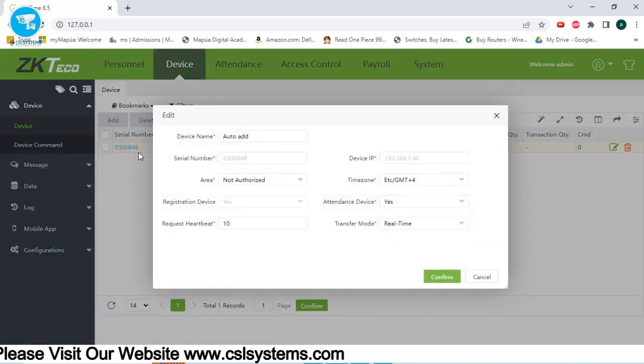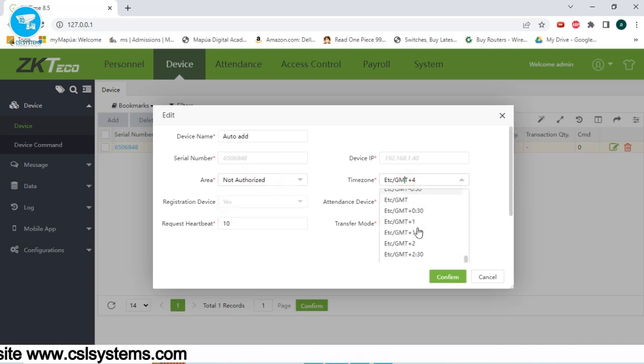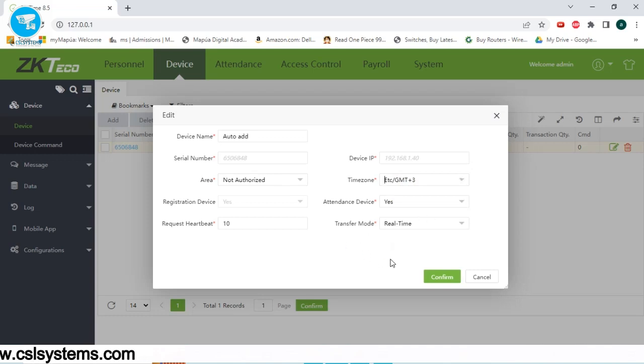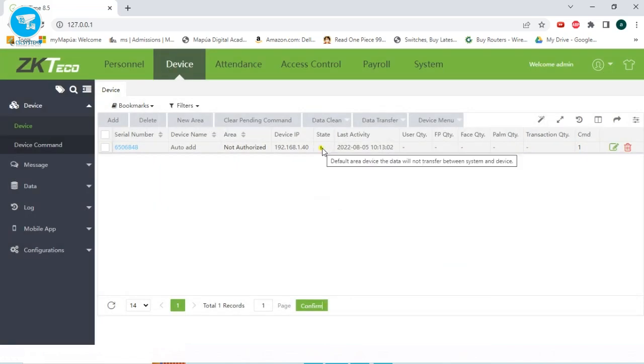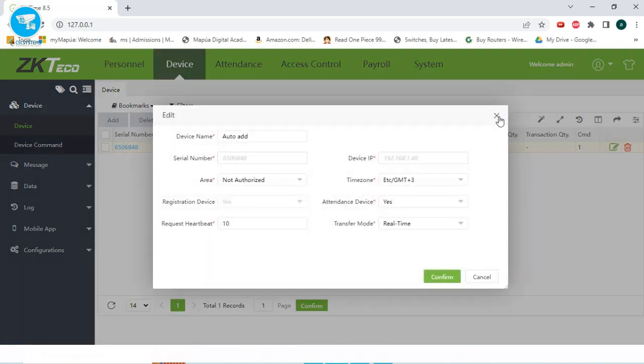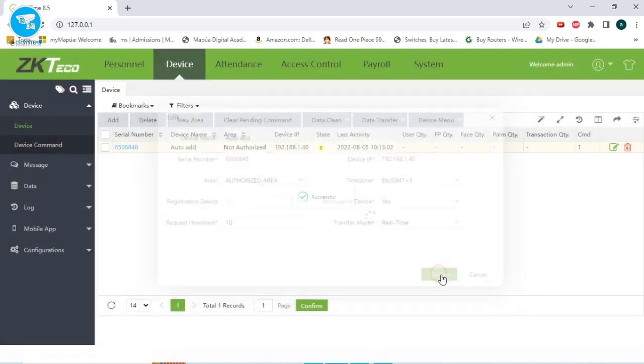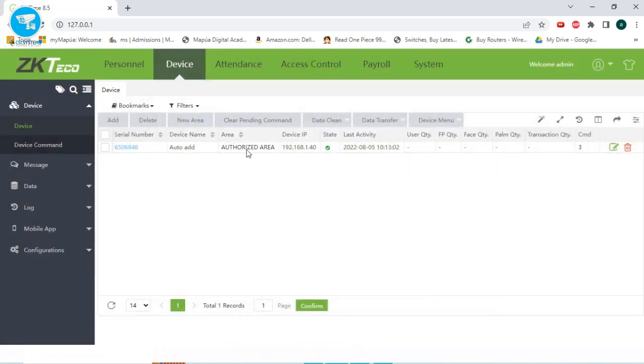So let me add it again. See, not authorized. I will not select this one. I will select the default. So +3. Confirm. You can see that the state is like this. Default area device, that data will not transfer between system and device. So this device will not work. That's why it's very important to create a new area. So let me transfer it to the authorized area. Confirm. Here now it's okay.